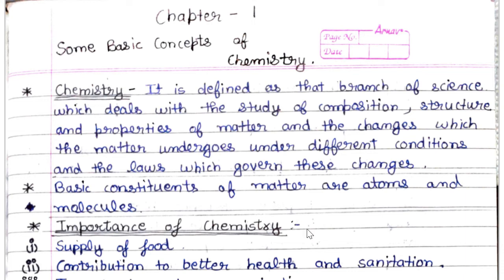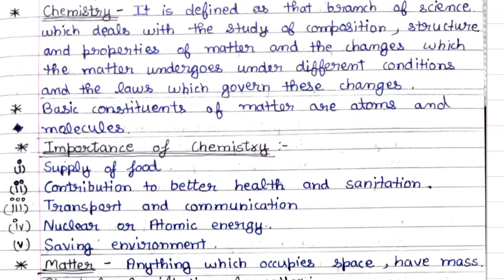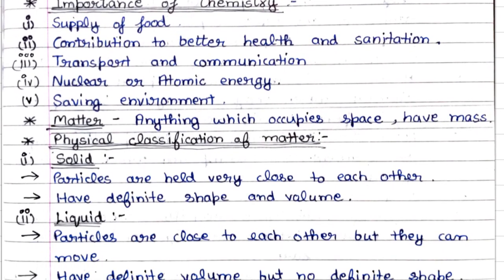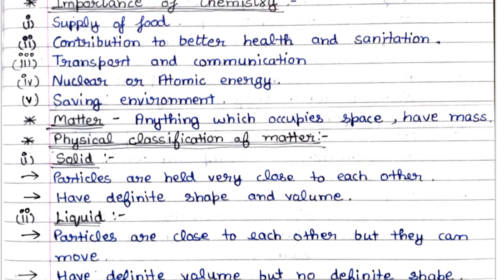Now, importance of chemistry. First, supply of food. Second, contribution to better health and sanitation. Third, transport and communication. Fourth, nuclear or atomic energy. Fifth, saving environment. Next is matter. Anything which occupies space and has mass is known as matter.